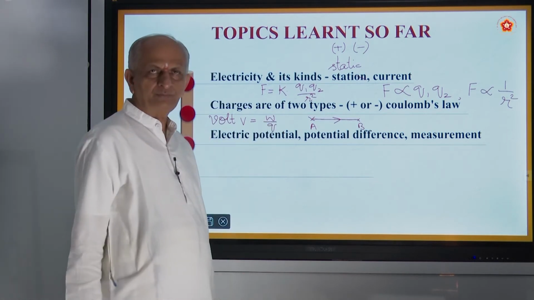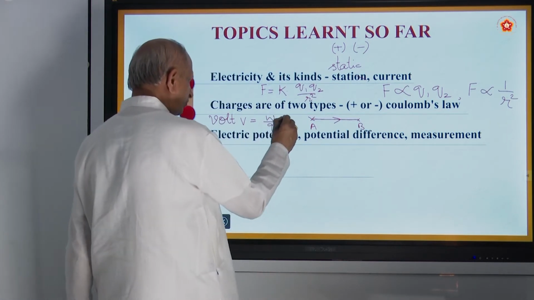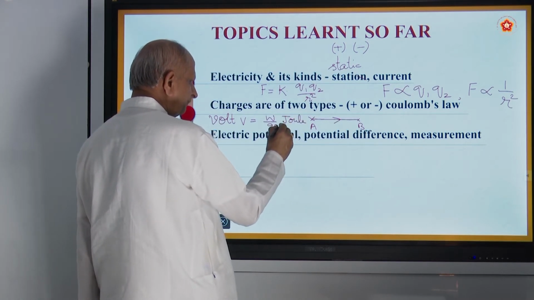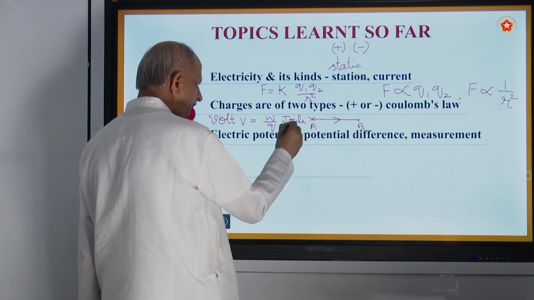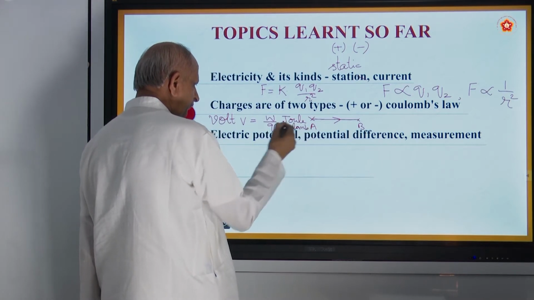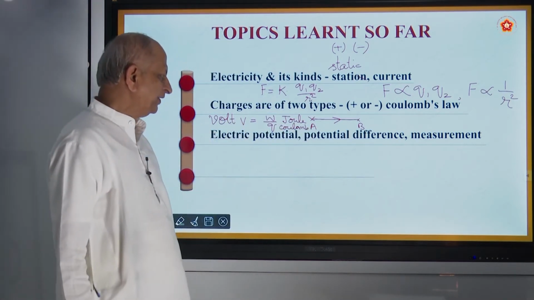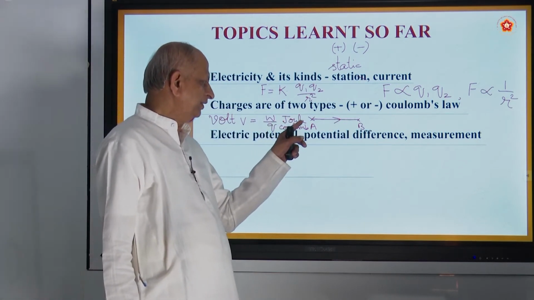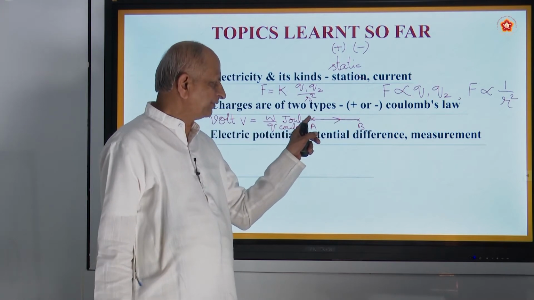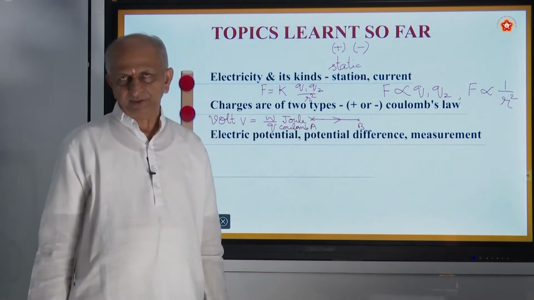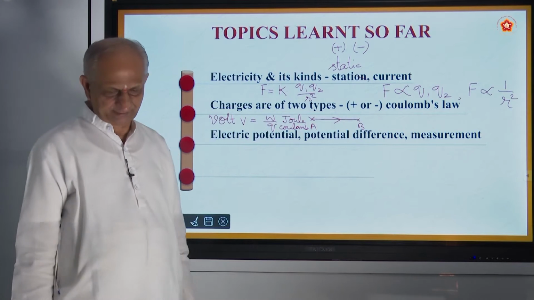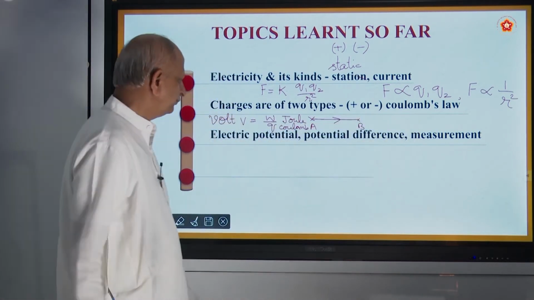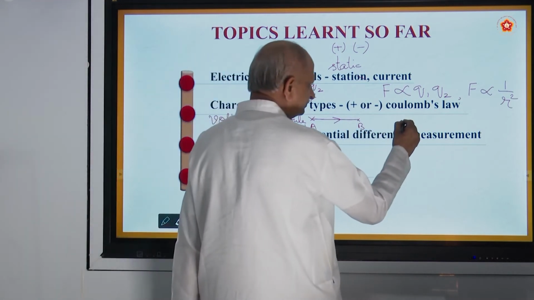What is W? Work done. What is the unit? Joule. What unit is Q? Coulomb. So 1 volt of potential difference means if 1 joule of work is done to bring 1 coulomb of charge from one point to another, that is called potential difference. This is measured by a device called voltmeter.